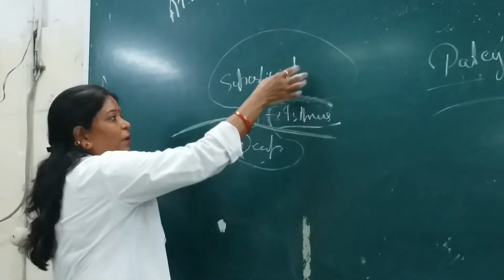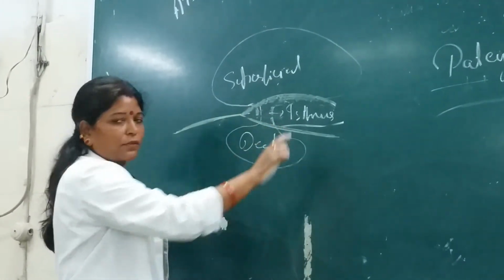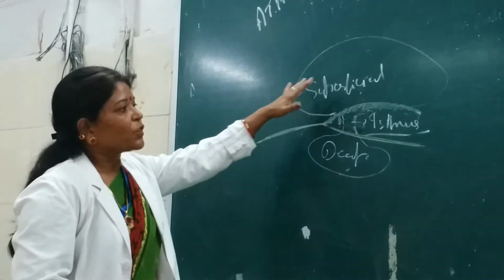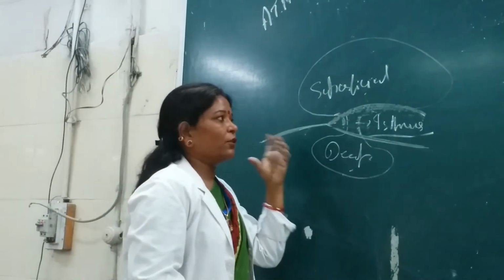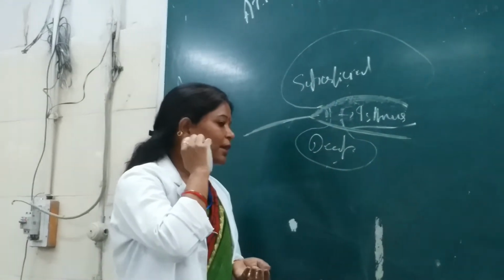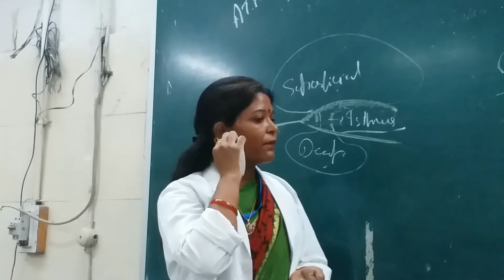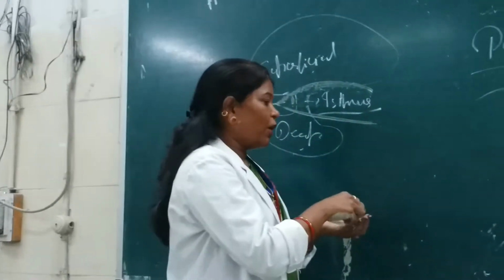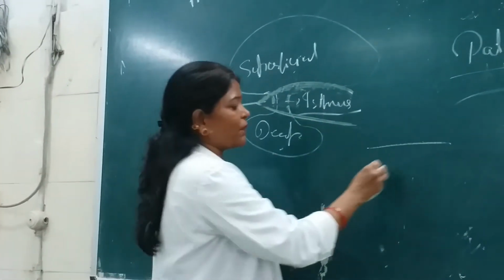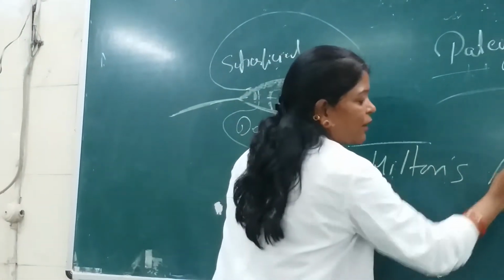This is the superficial part and the deep part, and this is the isthmus through which this facial nerve crosses and gives its branches. Okay, so whenever you have to remove the gland, you must be very careful, and how you will give the incision: this is the auricle here, just in front of the tragus, you give a horizontal incision.